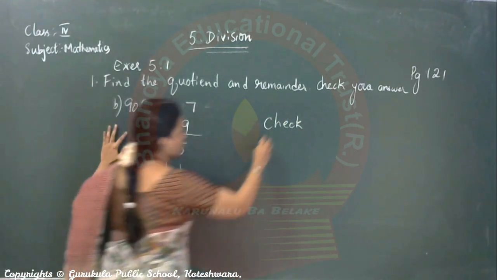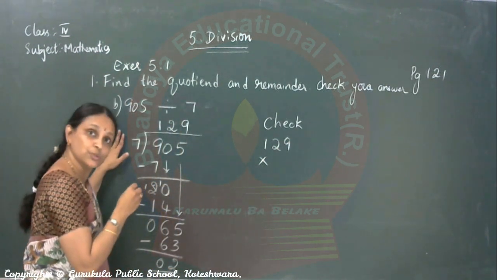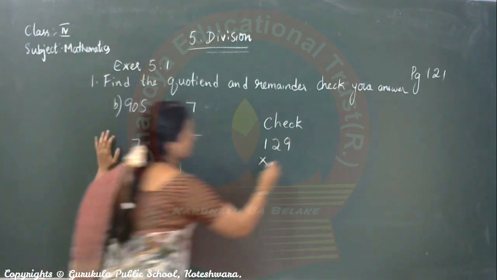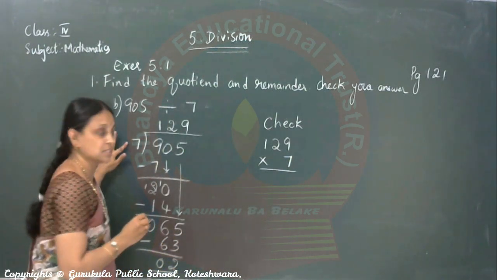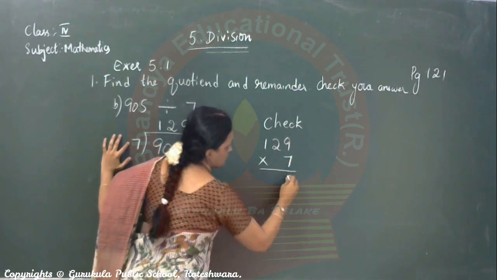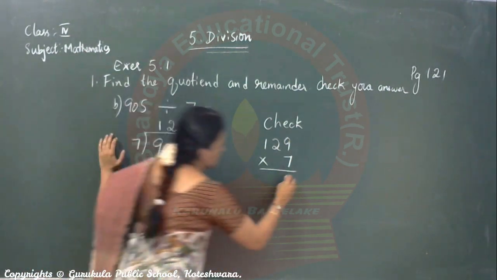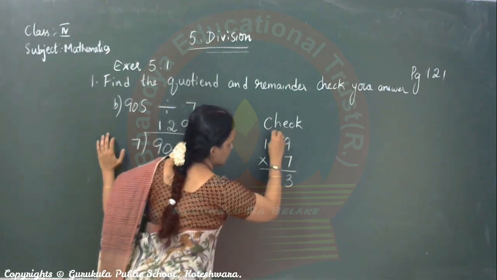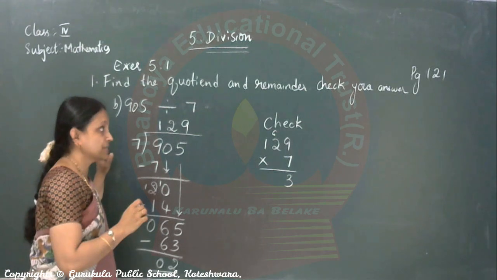What is it? Quotient into divisor. Quotient into divisor, you get the answer. 9 sevens are 63. 3 down, 6 carry. 7 twos are 14 plus 6.